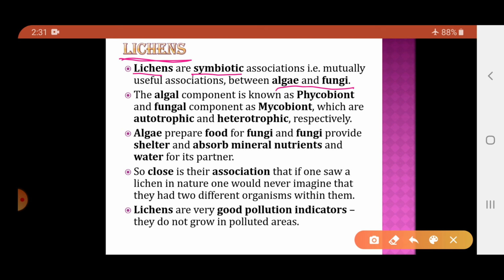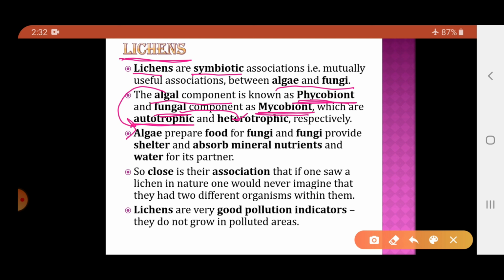Now, in a lichen, the algal component is called the phycobiont, and the fungal component is called the mycobiont. Very important. This phycobiont part is the autotrophic part, because algae possess the chlorophyll pigment, whereas the fungal component is heterotrophic because fungi do not possess the chlorophyll pigment.